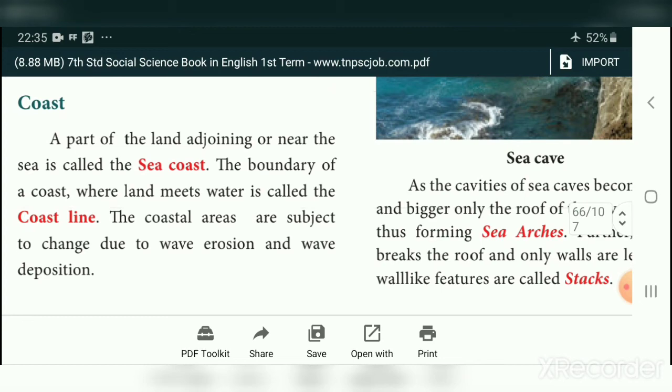Another agent is the coast. A part of the land adjoining or near the sea is called the sea coast. Note this one. The boundary of a coast where the land meets water is called the coastline. The coastal areas are subject to change due to wave erosion and wave deposition. Here the waves are the agents. They are eroding the materials, transporting them from one place to another and depositing them.